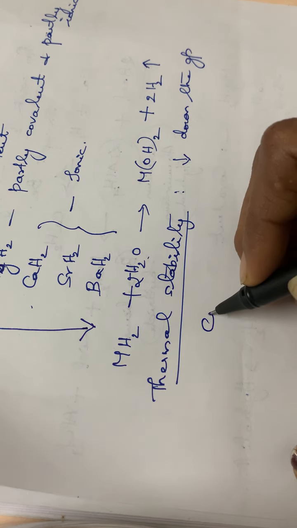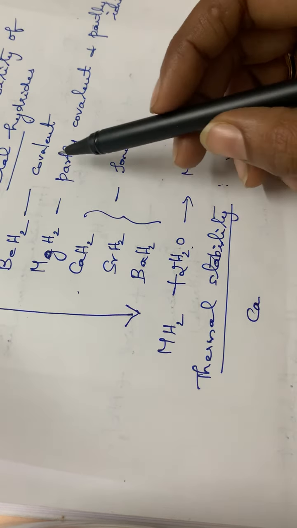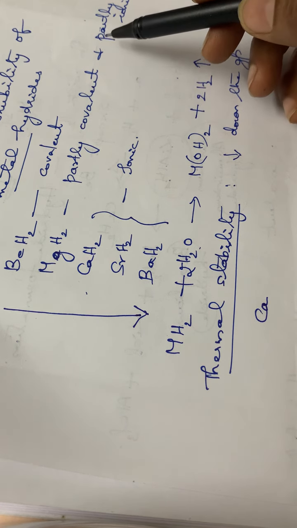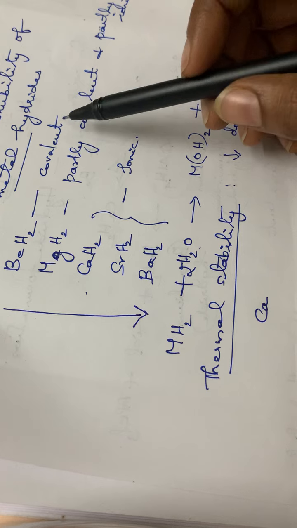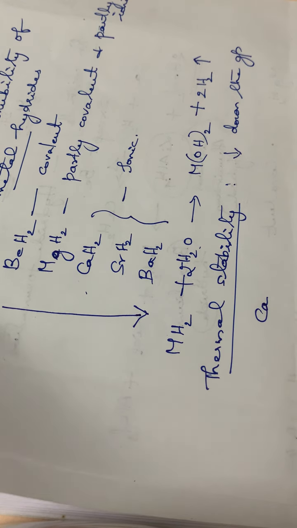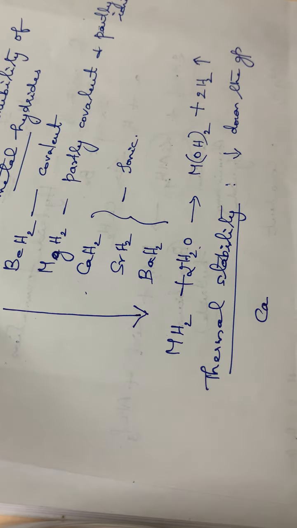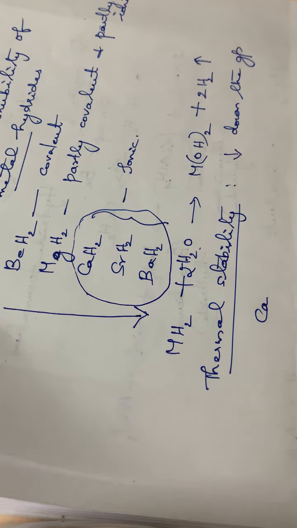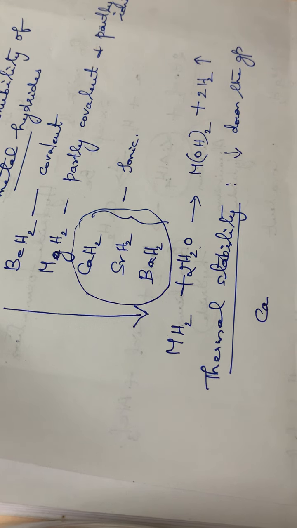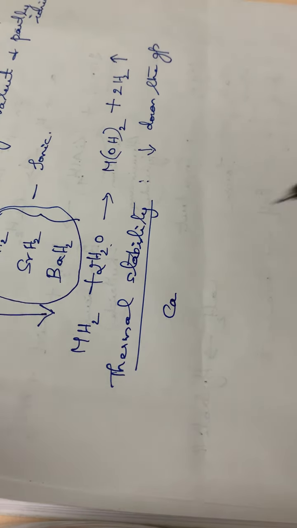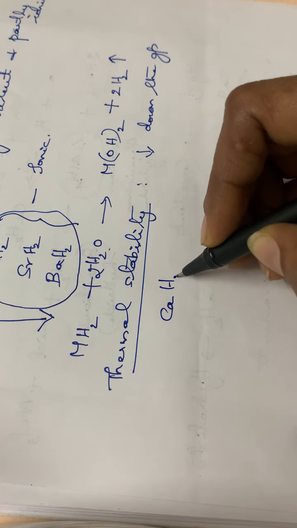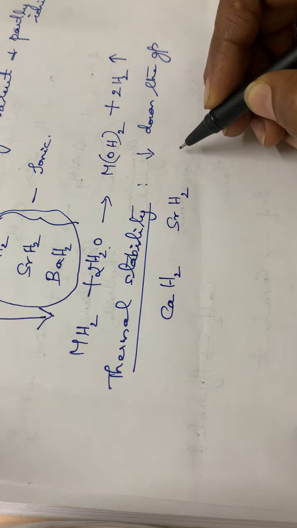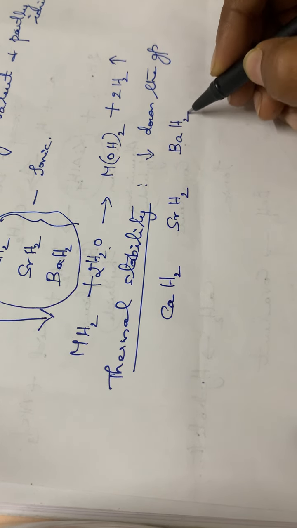Beryllium hydride is covalent, and magnesium hydride is partly covalent and partly ionic, so it is not suitable to consider these two compounds. We can go through the ionic hydrides, that is calcium, strontium and barium hydrides, for the order of thermal stability.